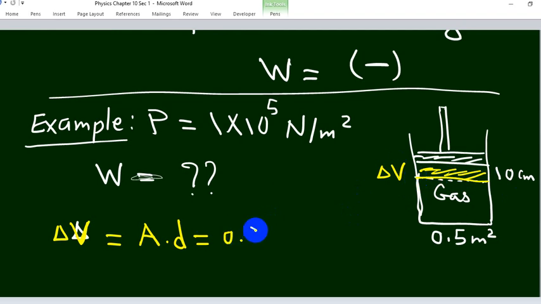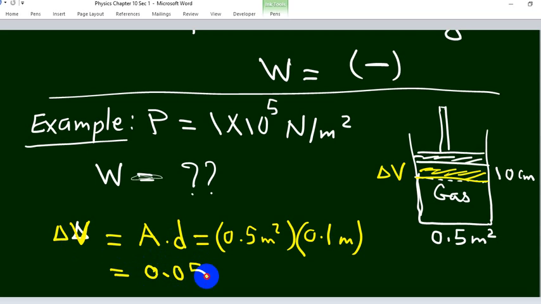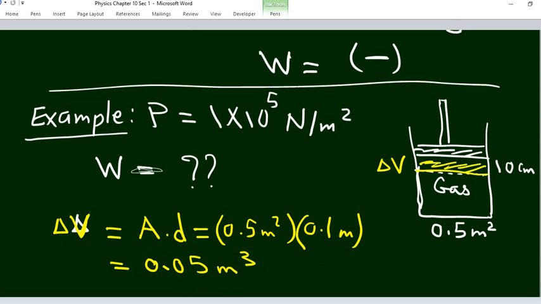So 0.5 meters squared multiplied by 10 centimeters, which should be converted into meters, 0.1 meter. So the change in volume will be 0.05 meter cubed.